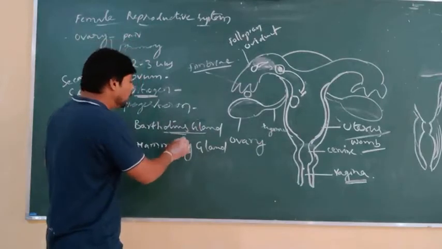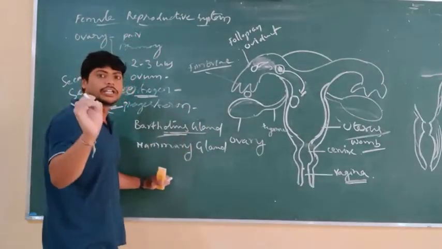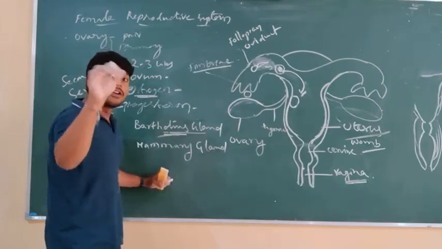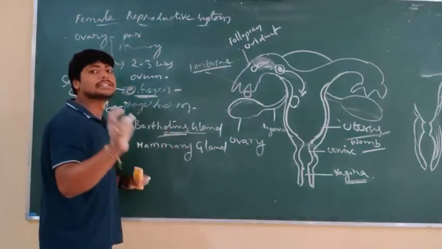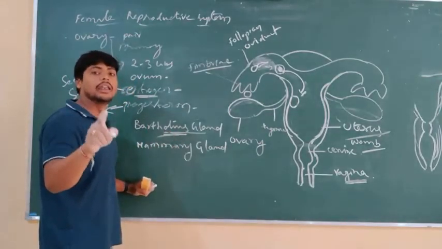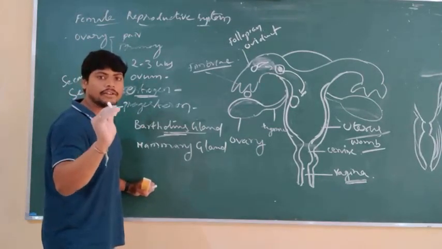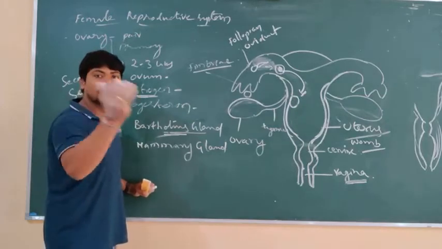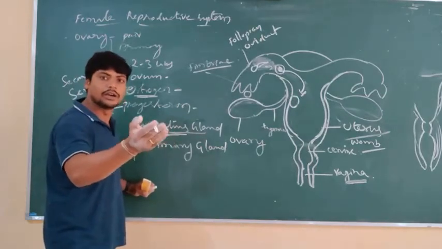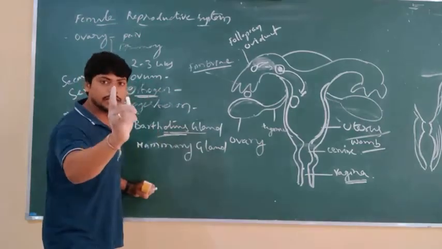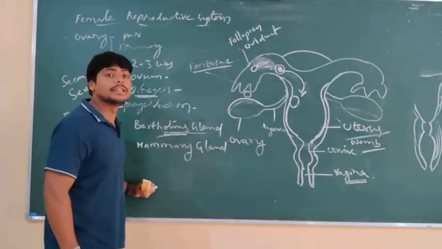The fluid secreted by Bartholin's gland helps in lubrication, meaning free movement of the penis that participates in sexual intercourse for the deposition of the sperm cells. That is the important function of Bartholin's gland.